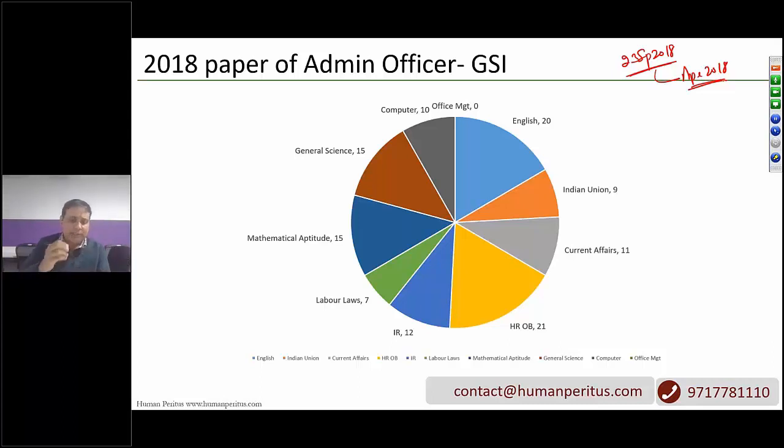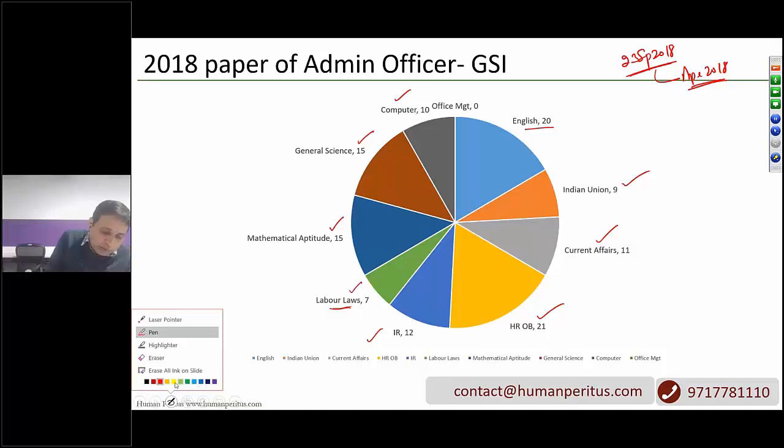So let us look at this. General Science 15 questions, Mathematical Aptitude and Reasoning 15, 7 questions from Labor Laws, IR 12, although Labor Laws is not part of your syllabus, so they were from ID Act 1947, Payment of Gratuity Act and so on. Then HROB 21 questions, Current Affairs 11, 20 questions from English, Indian Union 9 questions, which is nothing but majorly Indian polity, and Computer Knowledge 10 questions.